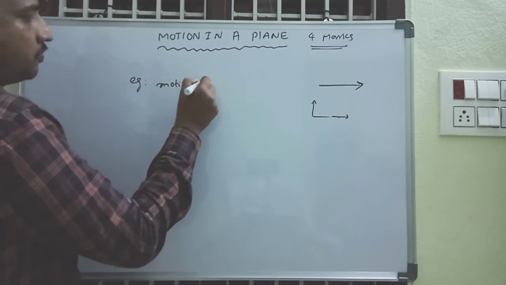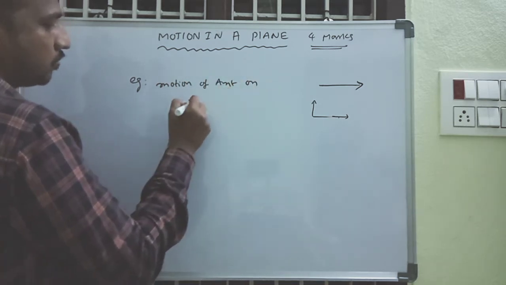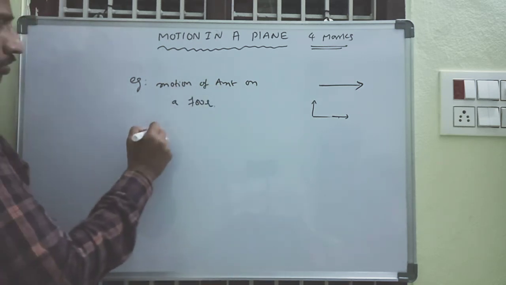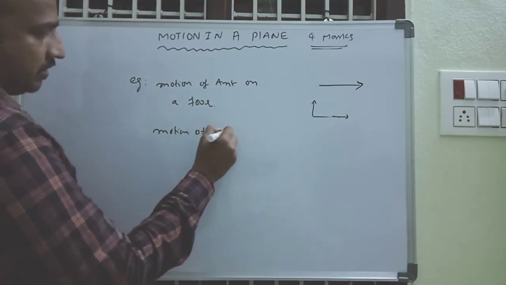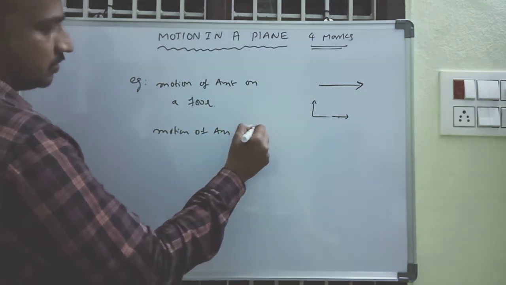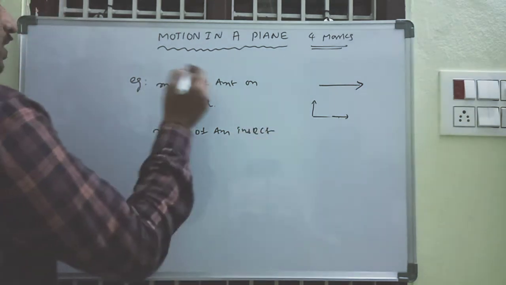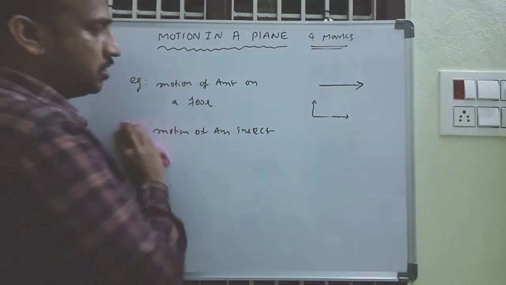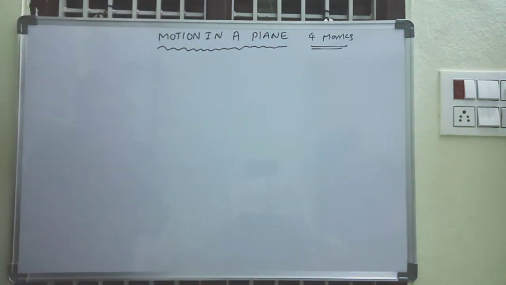The motion of an ant on a floor. The motion of an insect on a floor. So this is the motion in a plane chapter. We are going to discuss motion in a plane. Okay, so now the topic is